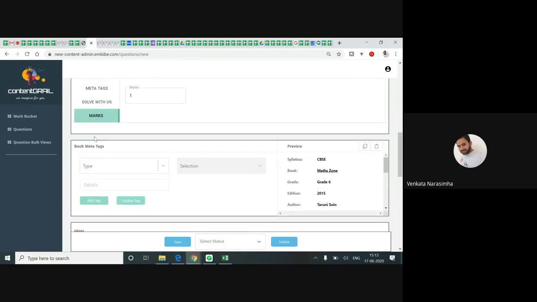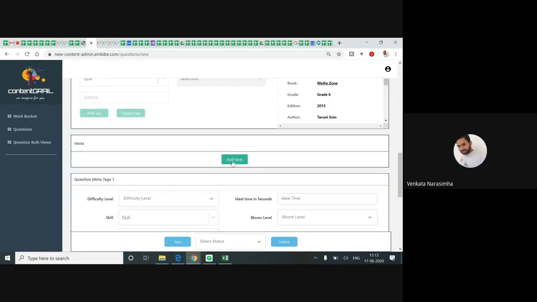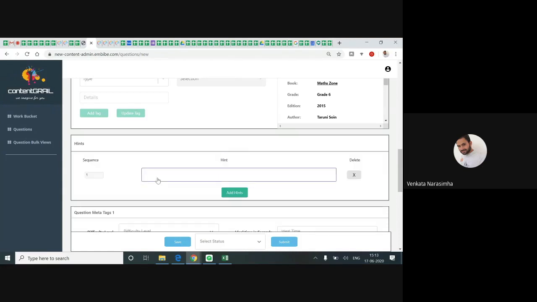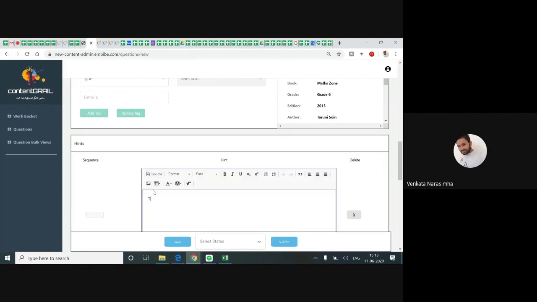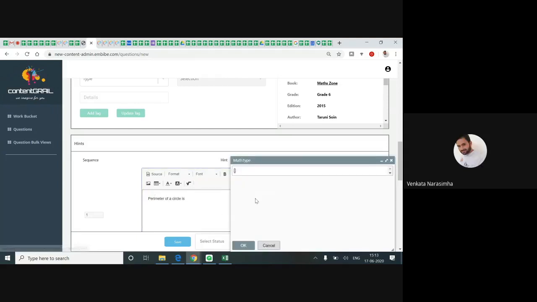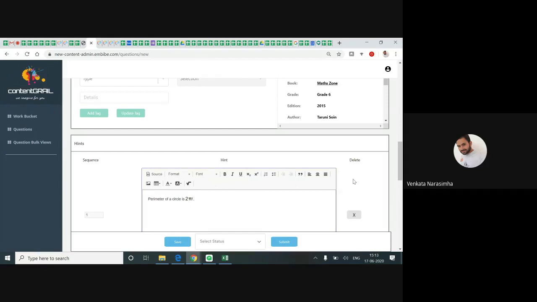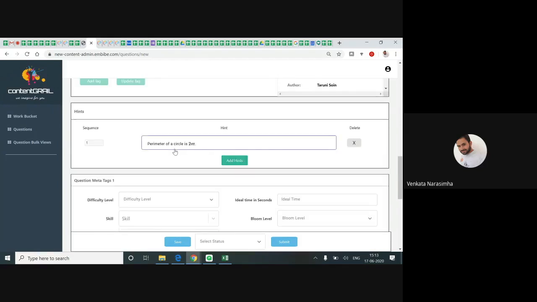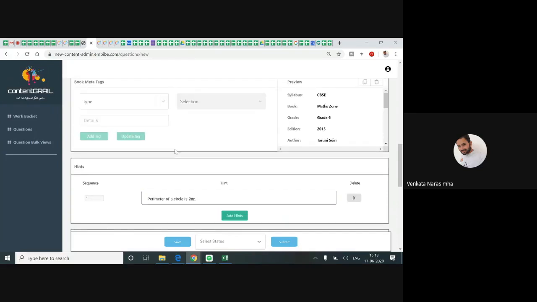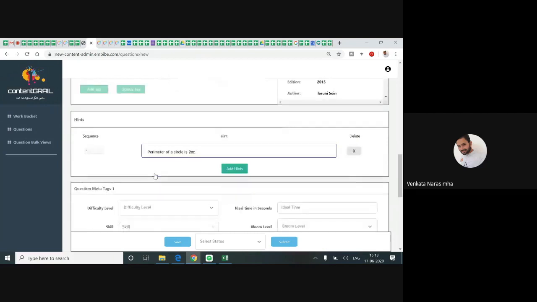Now soon after book meta tags you need to write the overall hint. Add hint. Overall hint should reflect the overall solution. Here the overall hint is nothing but the perimeter. Perimeter of a circle is 2 pi r. I wrote this perimeter of circle. This is the overall hint, and apart from this, we don't have any other hint, right or not? So the overall hint I gave.